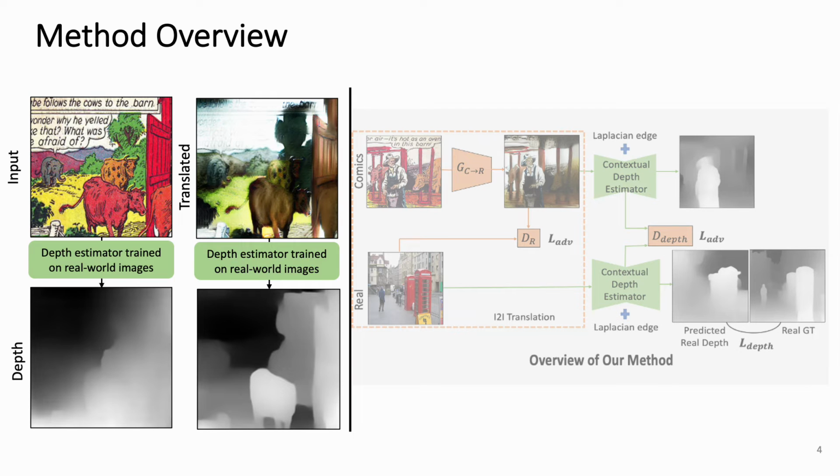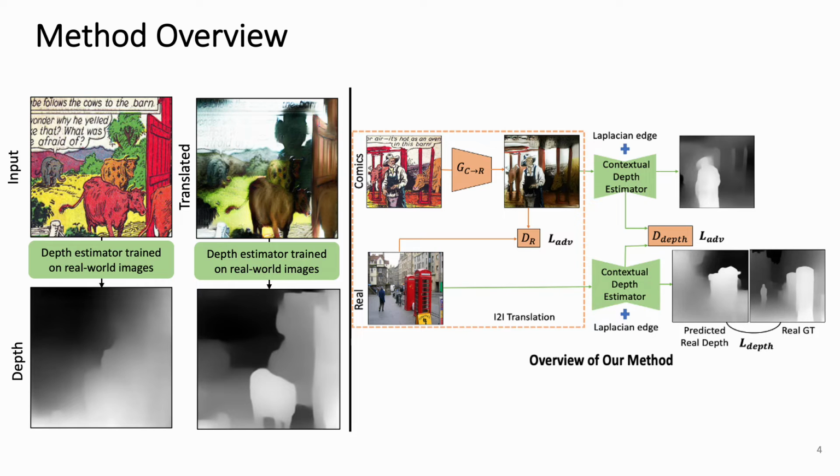In our method, we can see the depth results of employing a state-of-the-art depth estimator trained on real-world images in two scenarios. One, where the model is applied to a comics image directly, and another, where the model is applied to a translated image from comics to the real domain. From the results, we see that the translation benefits the depth estimation.